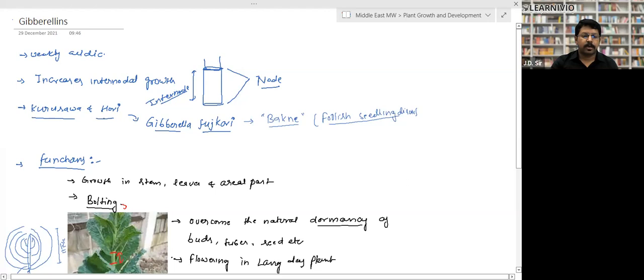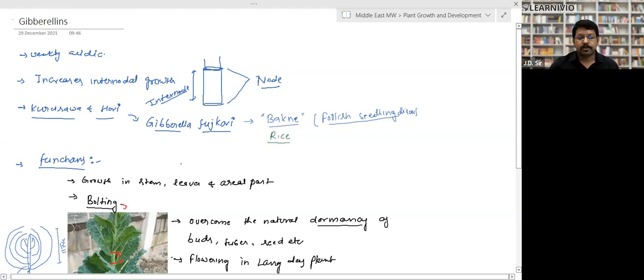It was discovered by Kurosawa and Hori in a fungus called Gibberella fujikuroi. This fungus causes Bakanae disease in Japan. Bakanae disease is also known as foolish seedling disease. Means the formation of seedlings takes place, but the formation of seeds does not take place. It was discovered in the Bakanae disease of rice. That is also called foolish seedling disease.